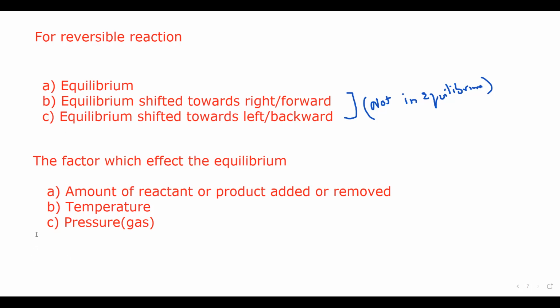So there we are talking about equilibrium. Rate is affected by concentration. Rate or speed of reaction is affected by concentration, surface area, temperature, and catalyst, and for some photochemical reactions, light as well.